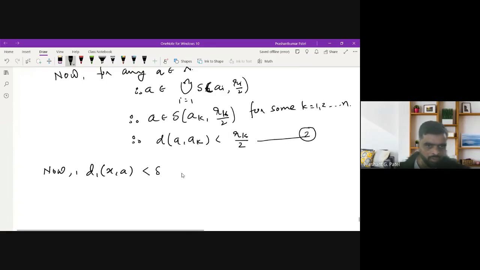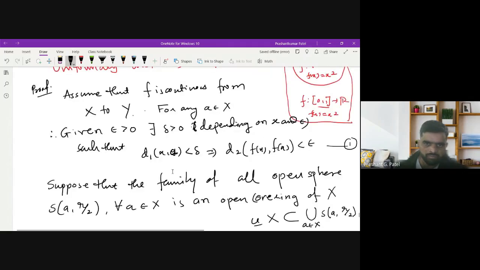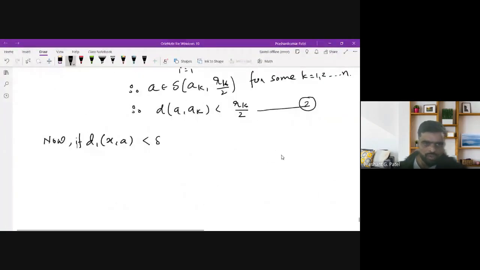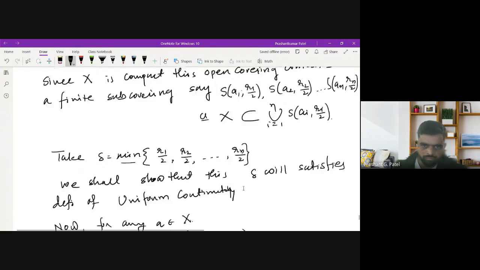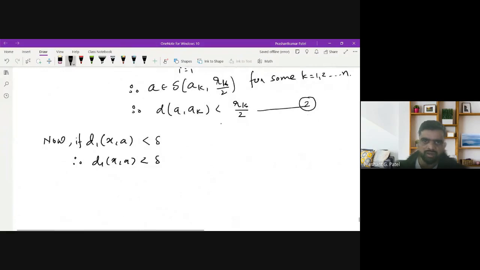If d1(x, a) is less than delta, then since delta is the minimum of all the ri/2, delta is less than rk/2. This implies d1(x, a) is less than rk/2, so the point is inside some sphere.